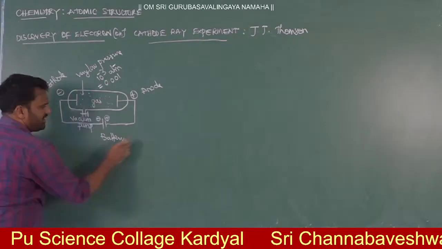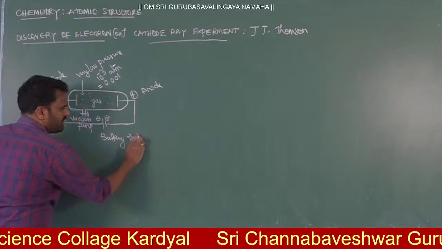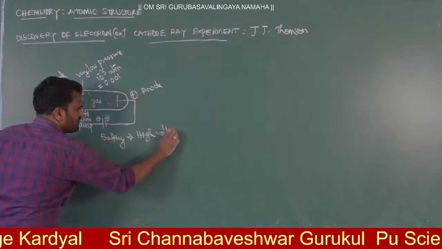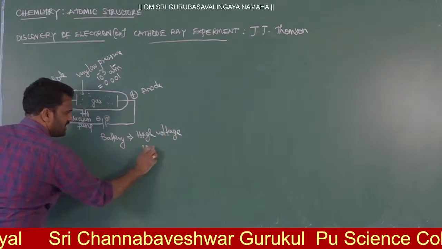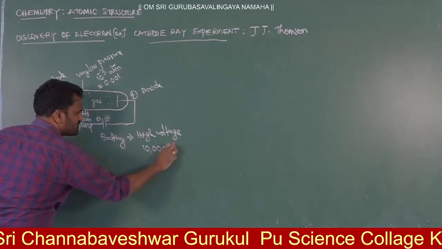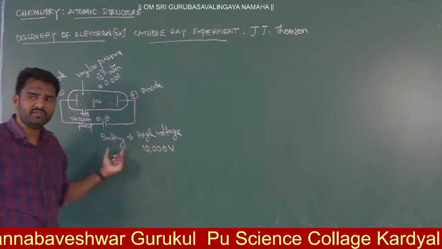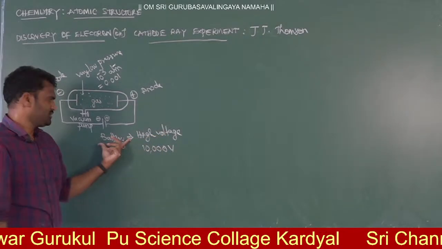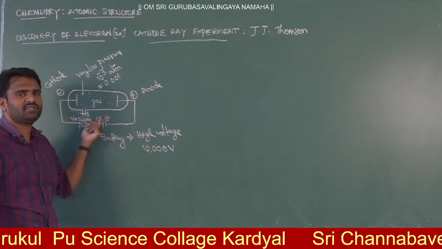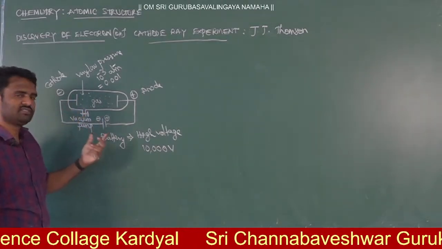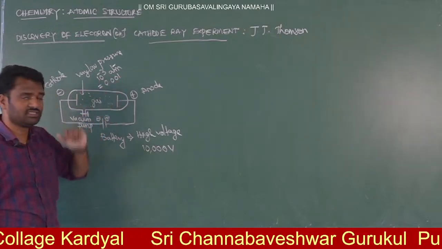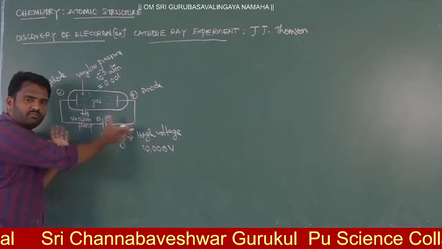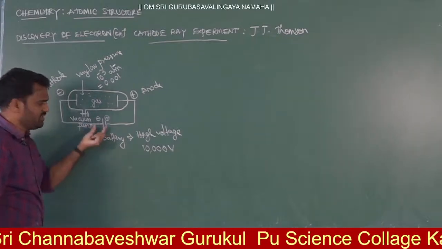Now the battery will give a high voltage, nearly 10,000 volts. You can pass 10,000 volts of charge from the external battery. Now we will start the experiment. J.J. Thomson started the experiment, and he started passing voltage from the external battery.